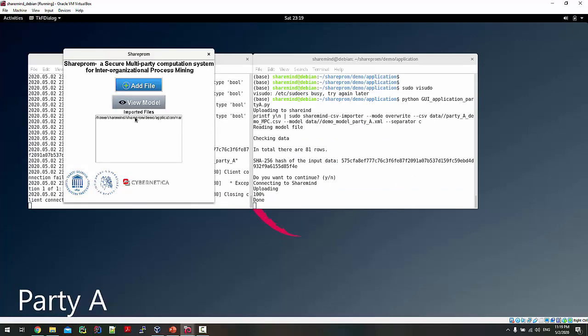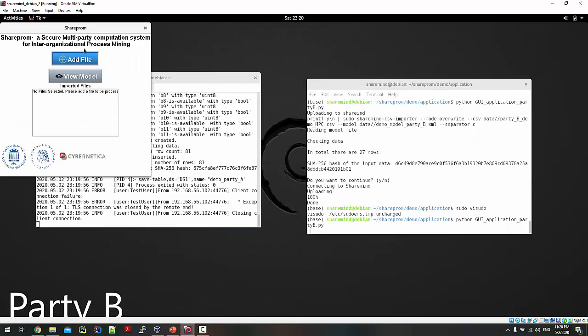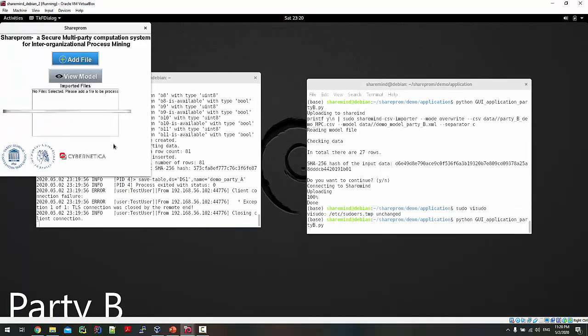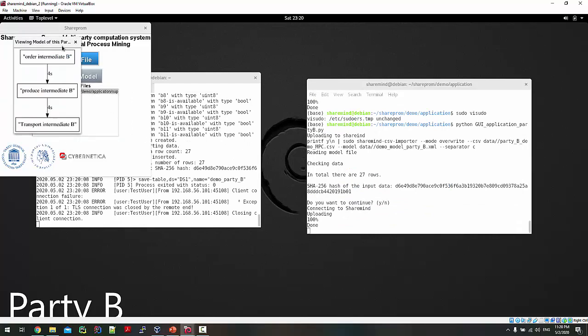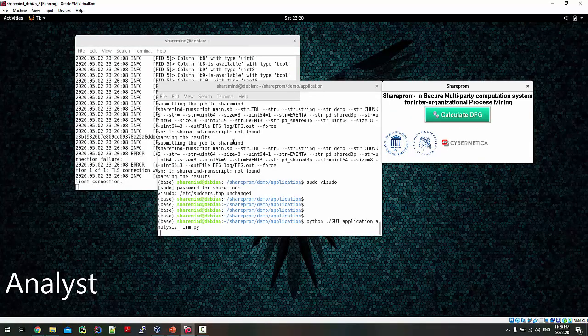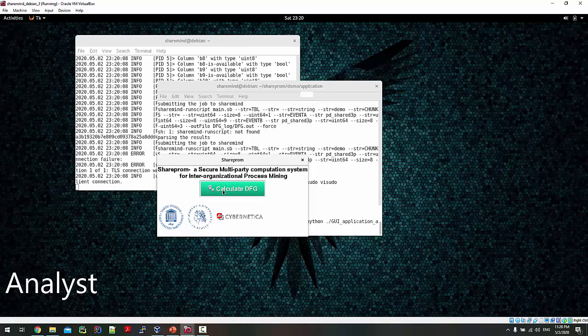The file has been imported successfully. This is the model for party A or the manufacturer only. I will do the same with party B, the supplier. The file has been imported successfully. And here is the model of party B only. Now, the data analysis firm is ready to run the calculation of the DFG.